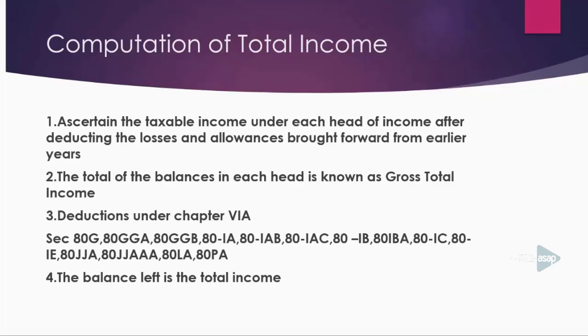Then find out whichever amount is greater. If tax payable as per the normal provisions of the Income Tax Act is greater, please pay that amount to the CBDT. If the tax payable under MAT provisions is greater, please pay that amount as income tax to the CBDT.